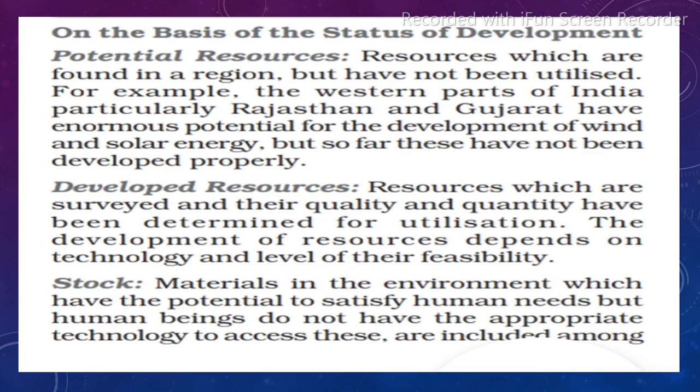Now after this classification, we have the last basis of the classification, that is according to the status of development. The first type of the classification is the potential resource. A resource which is found in a region but has not been utilized is a potential resource. Suppose you know in that particular area a resource is there, but you have not utilized it. For example, in Rajasthan we have a high potential of solar energy, but still solar energy is not so much developed in Rajasthan. So this is called potential. You have the potential of the thing, but you have not started using it.